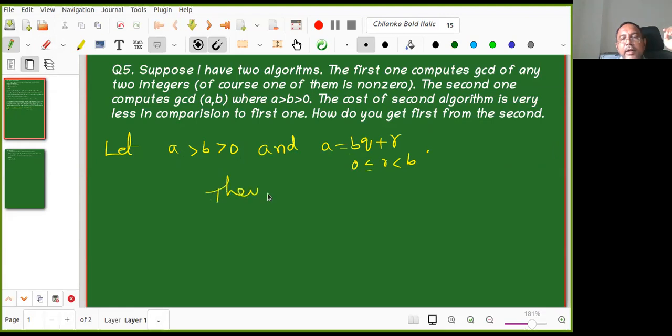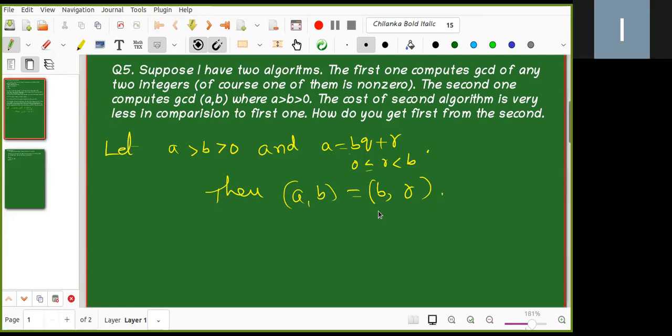Can somebody help me: what is it that I want to show today here? No need to tick, you can tell directly. GCD of A, B and GCD of B, R. GCD of A, B equals GCD of B, R. Okay, these two are equal. So what is the advantage of this, Ishan? You can just divide; it's easier to compute. That is okay, but which one is easier of these two? The right side. Why is it easier?